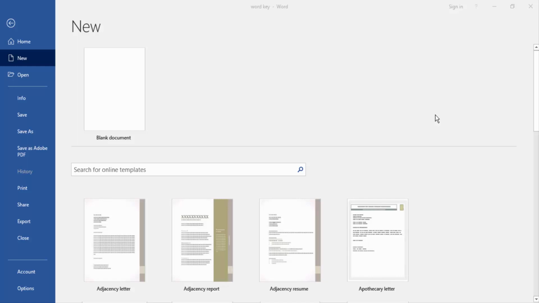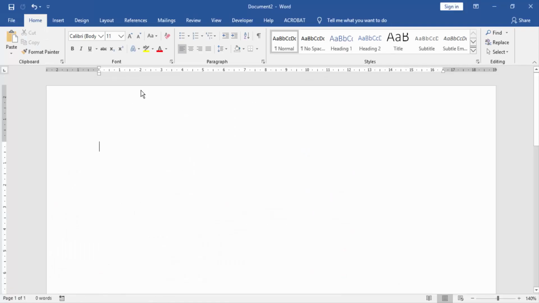In this video, I am going to show you how to align text left and right in the same line in Microsoft Word. Let's get started. At first, we have to open a Word document. Then we click blank document to create a new document.